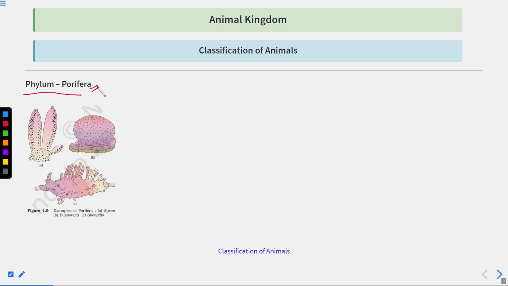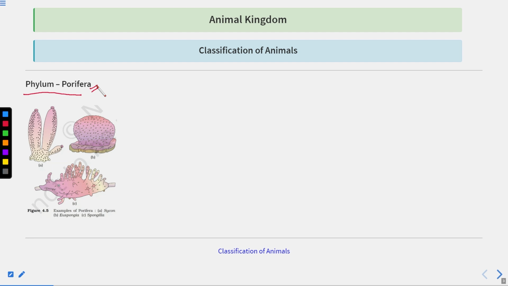We also saw the phylum Platyhelminthes, in which a pseudocoelom is also there. Another characteristic is the presence or absence of the notochord.